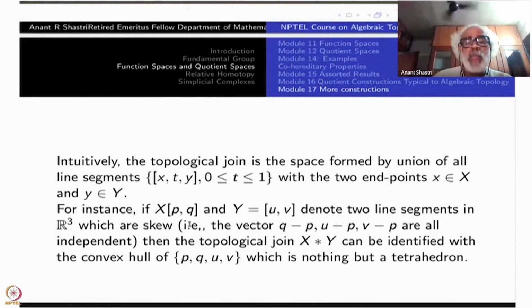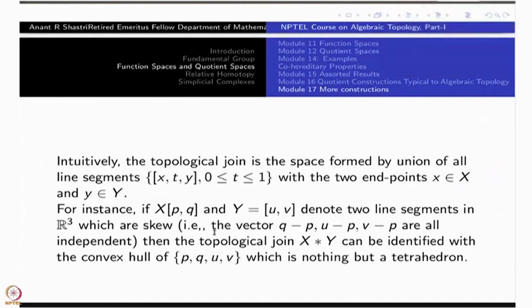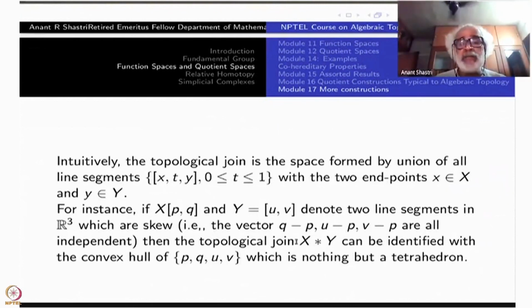Namely, you can fix one point as the origin, then look at Q minus P, U minus P, and V minus P. If you get three vectors, these three vectors must be independent. So that will ensure that Q minus P and V minus U are not parallel vectors. So line segments are not parallel. Neither do they intersect, because if they intersect, there will be only two independent vectors here. The third vector will already be either zero or one of the difference or sum of these two. That's all.